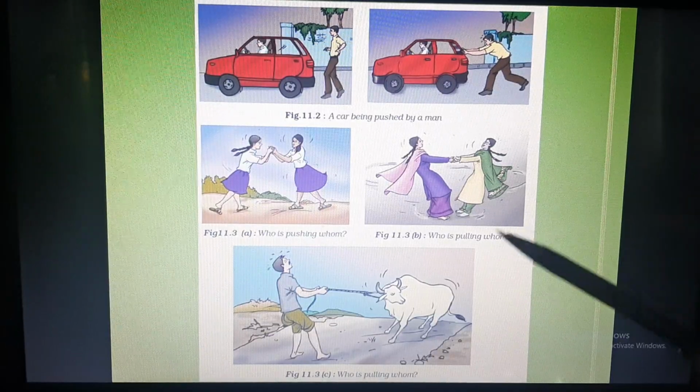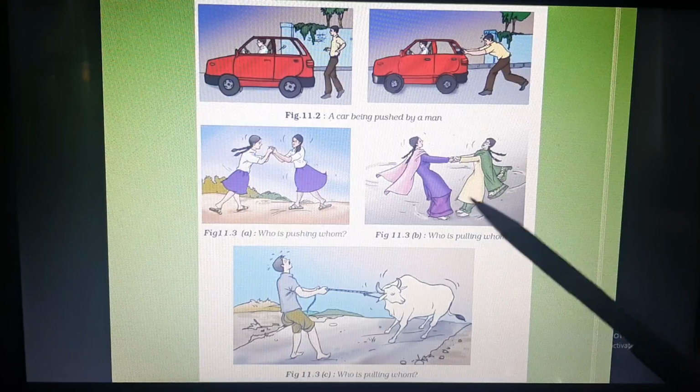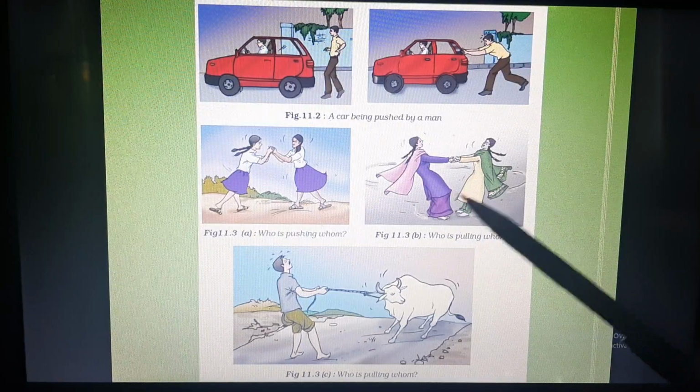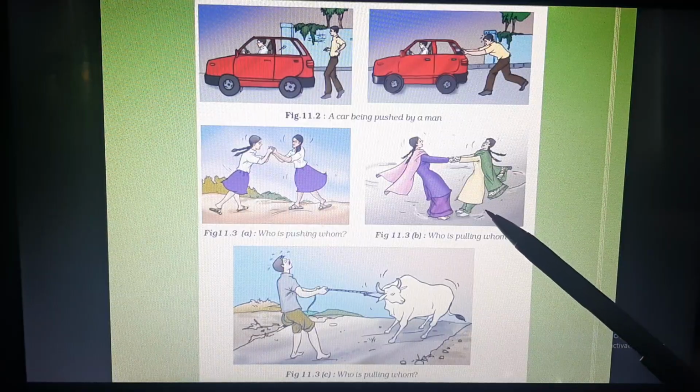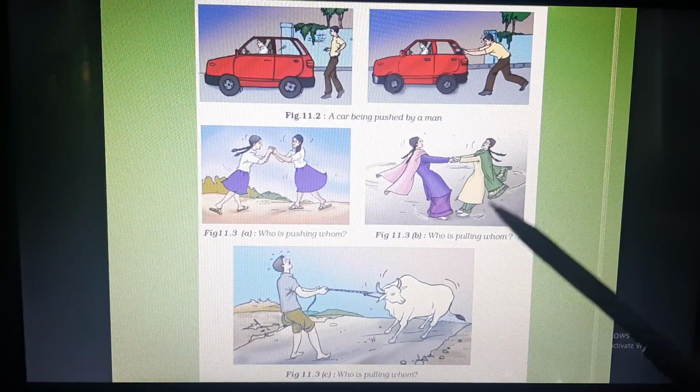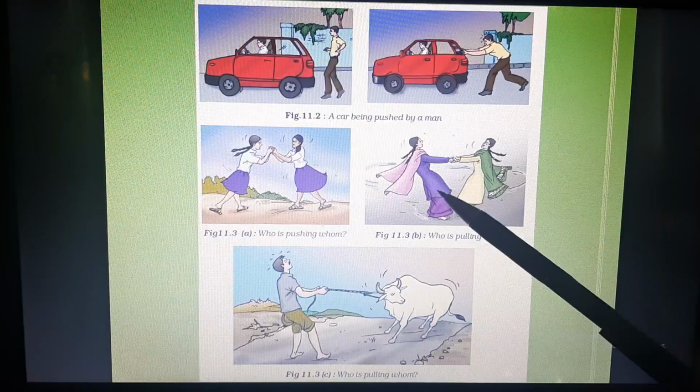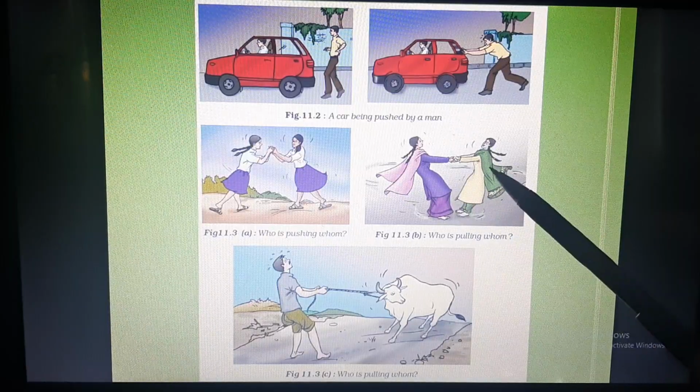Similarly, in this picture, both are pulling each other. They are playing a game and they are pulling each other, and both are the source of the force and both are receiving the force. So when she applies the force, she receives, and when she applies the force, she receives.